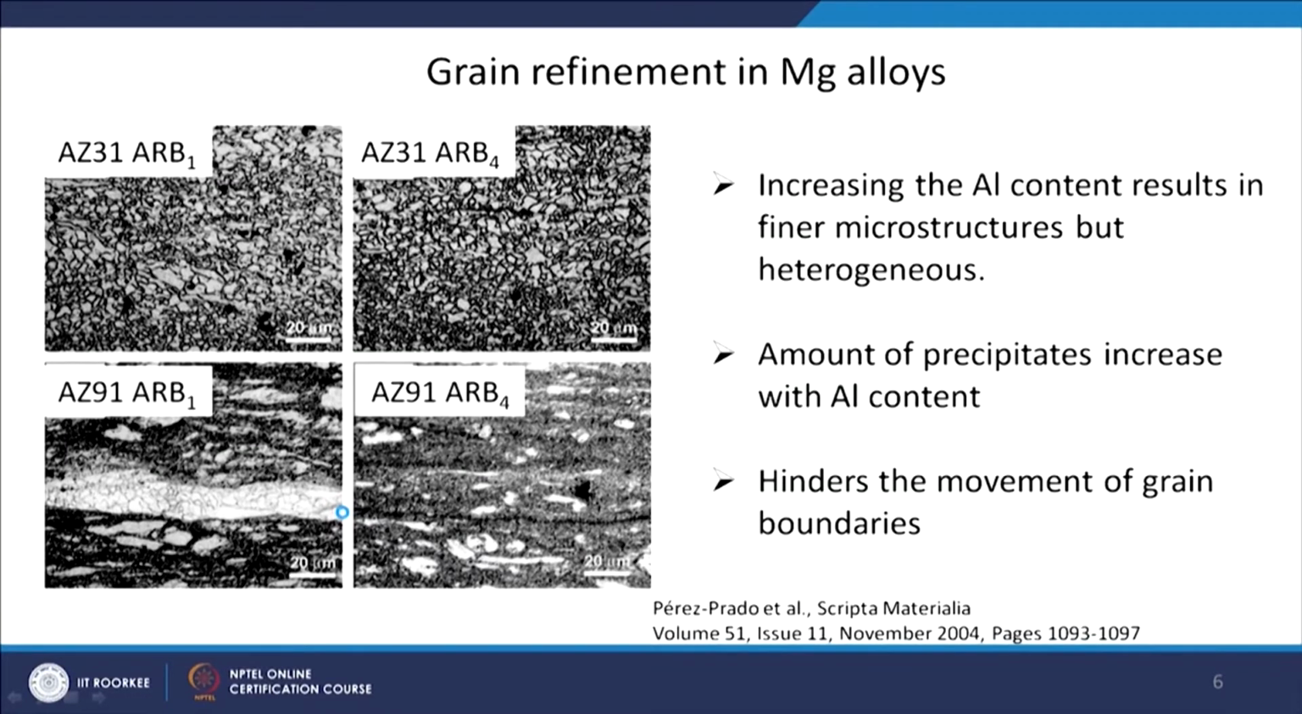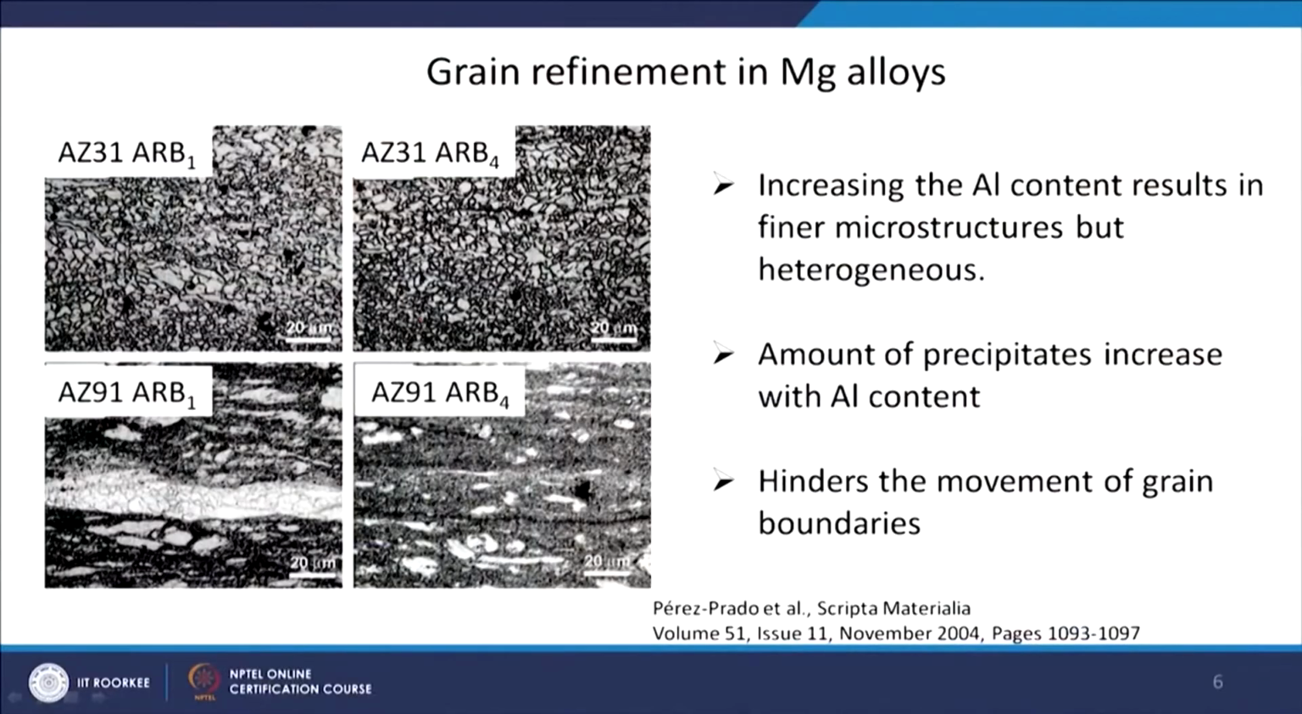I am just giving you a very brief overview of the use of this particular technique in different materials. These are comparisons between two magnesium alloys, AZ31 and AZ91. AZ31 has 3% aluminum, whereas AZ91 has 9% aluminum, so the aluminum content is increasing. Zinc content is the same in both cases, which is 1%, and you can clearly see the effect of the alloying content on the microstructure.